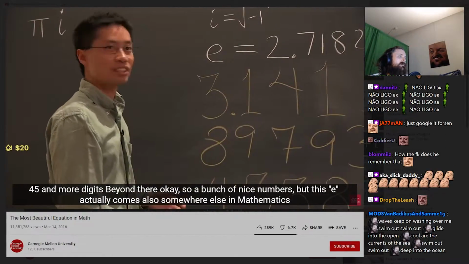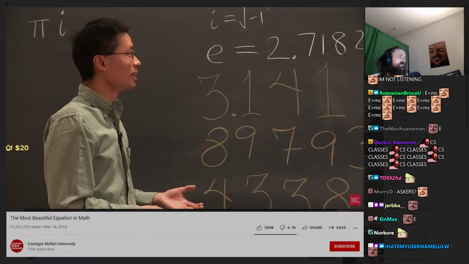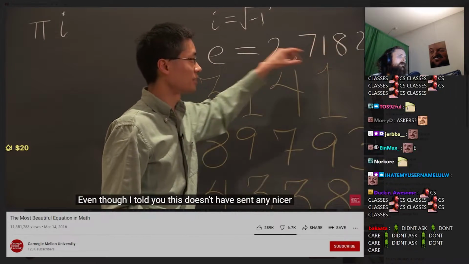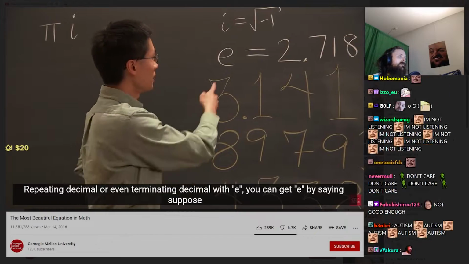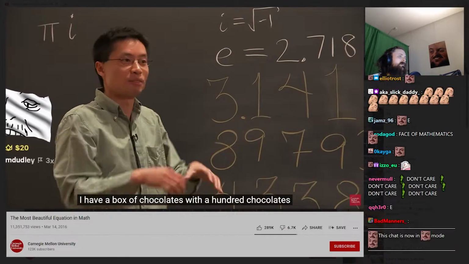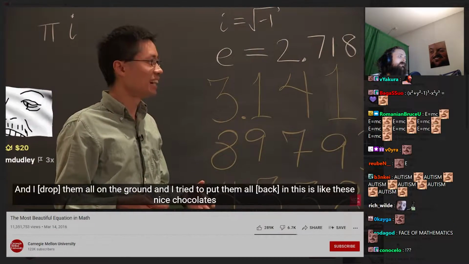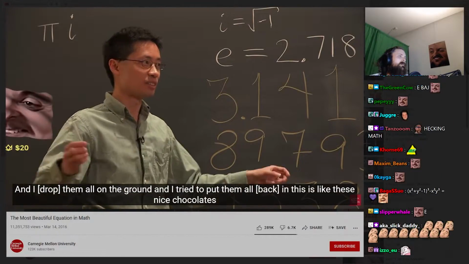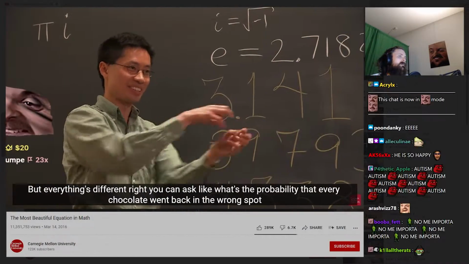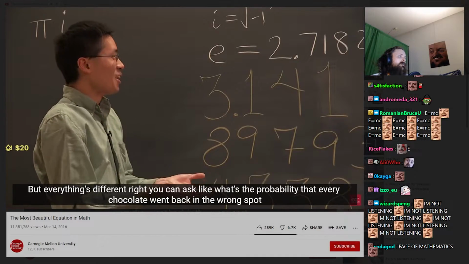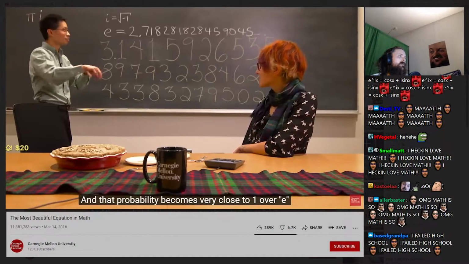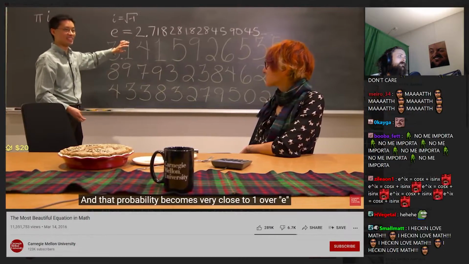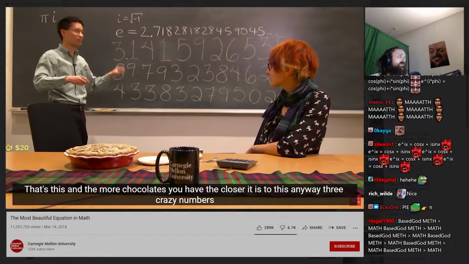But this e actually comes also somewhere else in mathematics. Even though I told you this doesn't have any nice repeating decimal or even terminating decimal, with e you can get e by saying, suppose I have a box of chocolates with 100 chocolates, and I drop them all on the ground, and I try to put them all back in. This is like these nice chocolates where everything's different, right? You can ask, what's the probability that every chocolate went back in the wrong spot? And that probability becomes very close to 1 over e. The more chocolates you have, the closer it is to this.